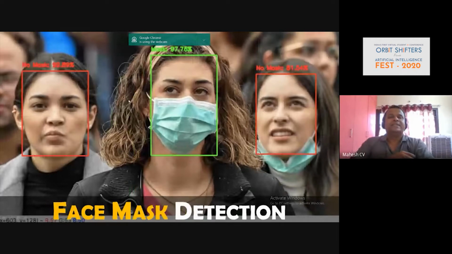Apart from that, as a government measure in our state and even outside India, people started using face mask detection. Literally, in a few countries, when people were wandering without a mask, they used to get automatic fines as well. You can see clearly here, when a person is wearing a mask, it detects the mask with accuracy. This is the percentage where you can see the accuracy.